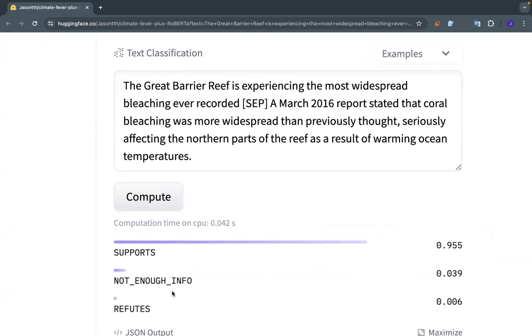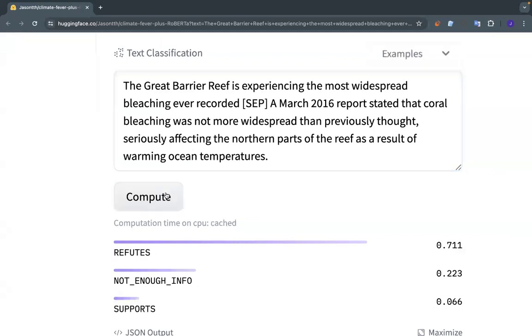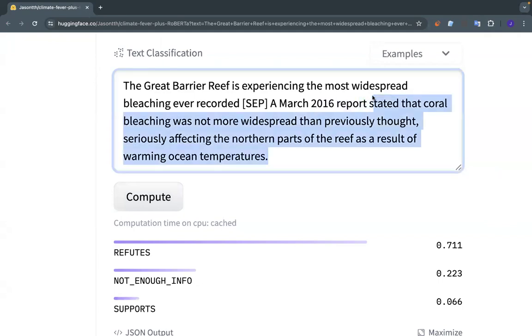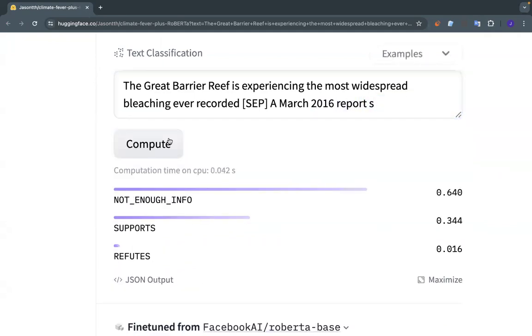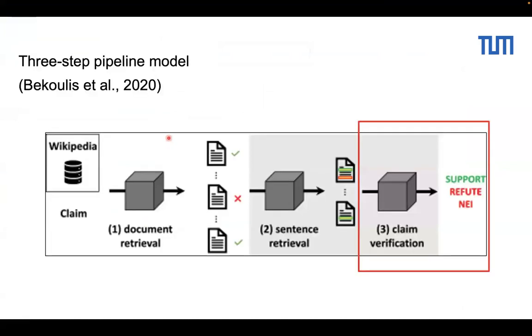So it is supporting. What if I change the claim? Let's say it was not more widespread. So it should be refuted, right? So it is also showing refuted. Let's say I'm typing something unrelated. Oh, not enough information. So this model works very well, but here is a problem.